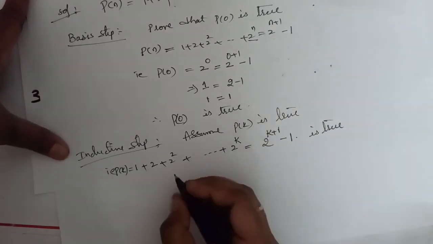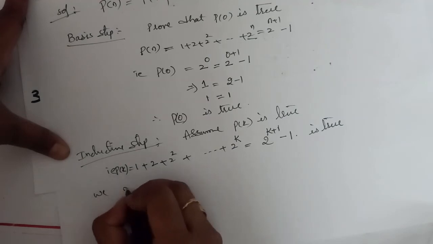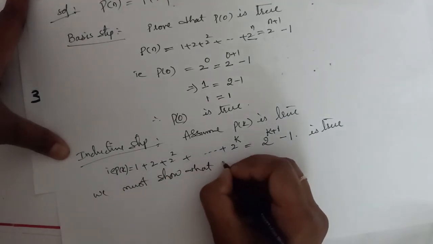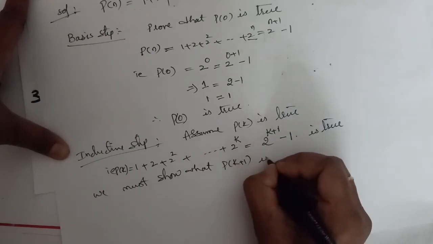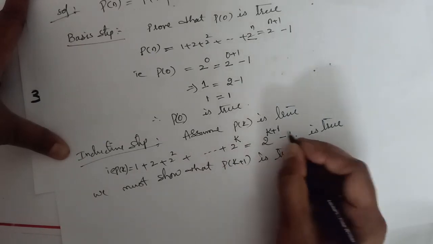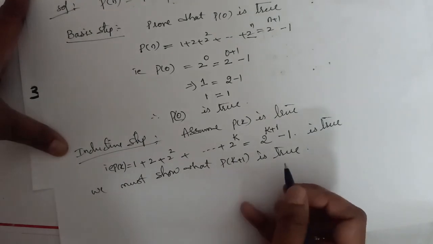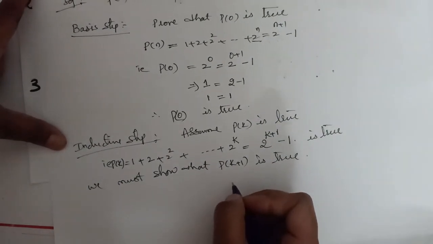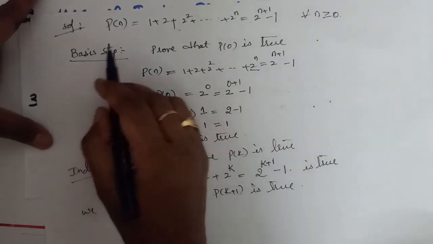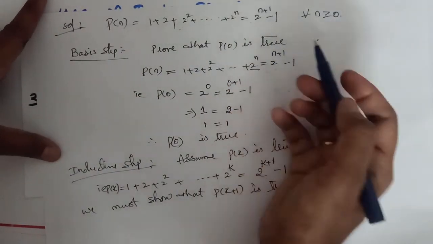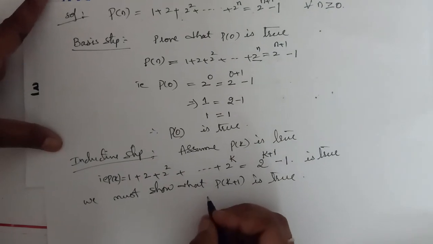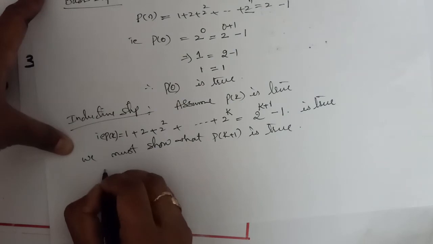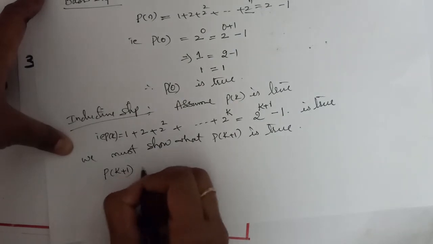So if this is true, we must show that P of k plus 1 is true. Okay, if this is true, then only P of k plus 1 is true. Then we can conclude using mathematical induction that P of n is true for all positive integers n. Okay, to prove this, consider P of k plus 1.